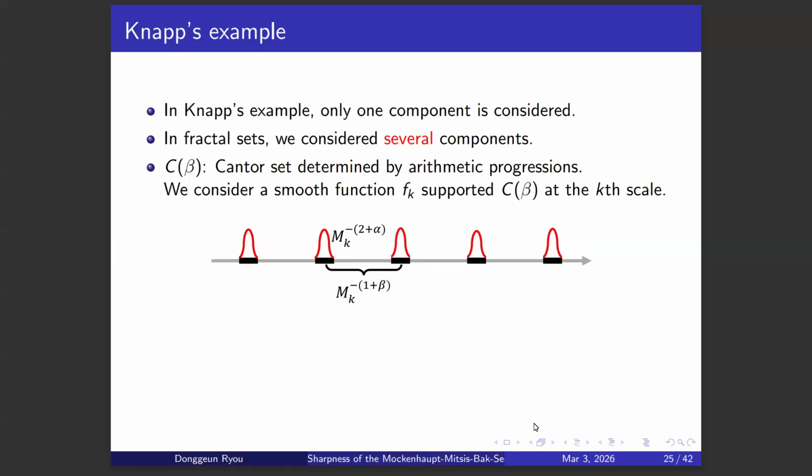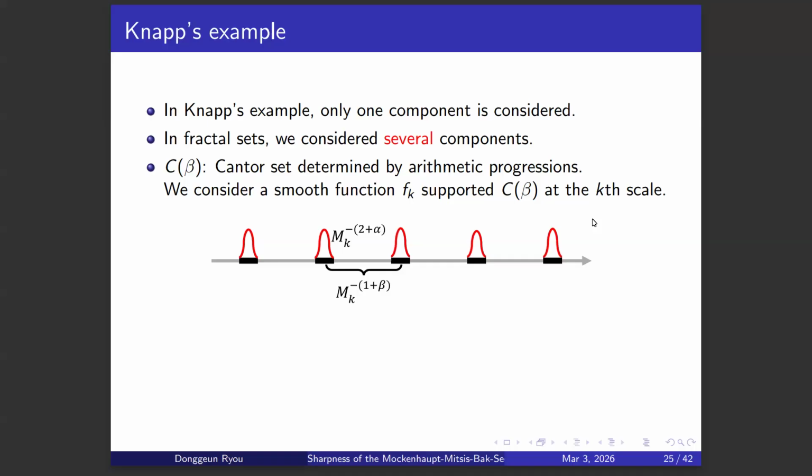And let's think of the kth scale. Then instead of one component, we consider a smooth function supported on all components in the kth scale at once. So f sub k is not just one function, it is the sum of all these functions supported on the kth scale arithmetic Cantor set.